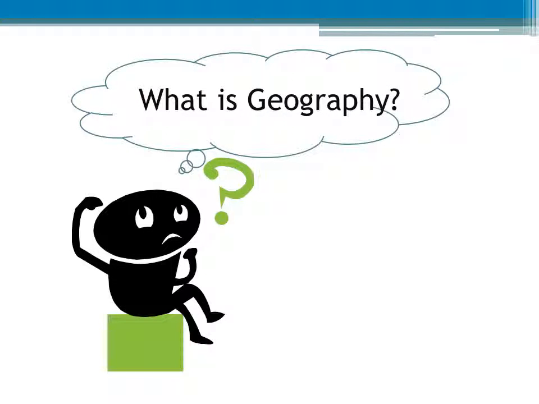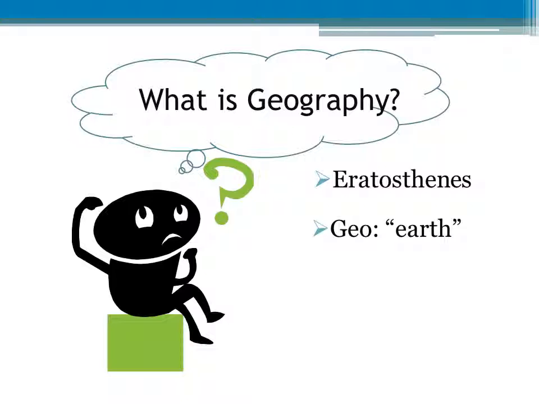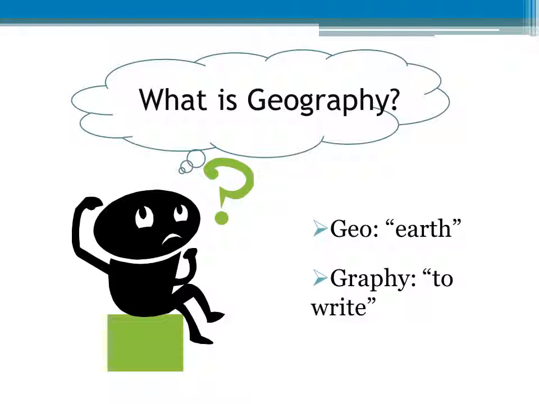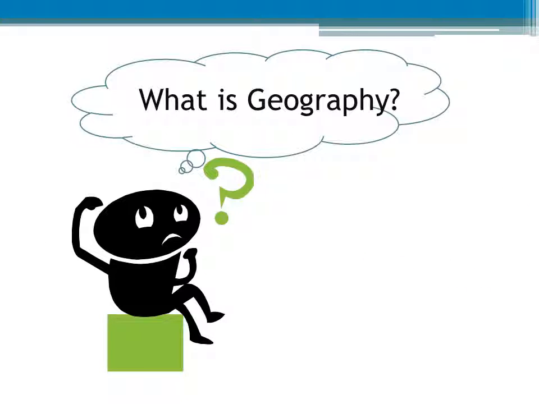The word geography was invented by the ancient Greek scholar Eratosthenes. If you break down the word, you can better understand its meaning. Geo means earth, and graphy means to write. Geography is a science that deals with the description, distribution, and interaction of the diverse physical, biological, and cultural features of the Earth's surface.